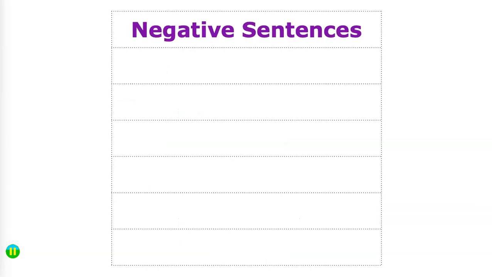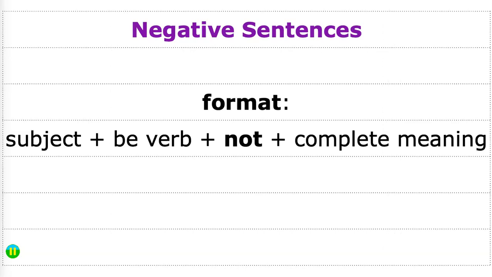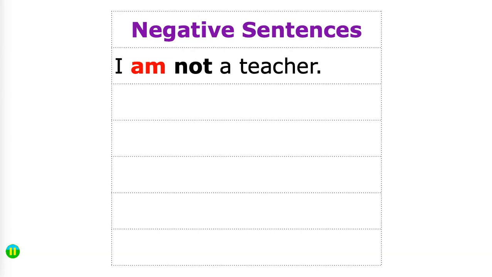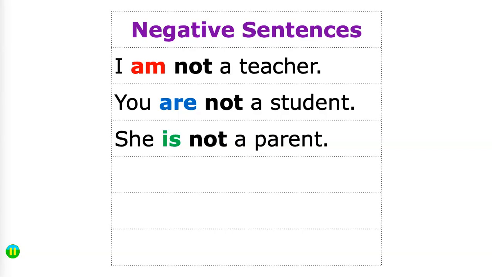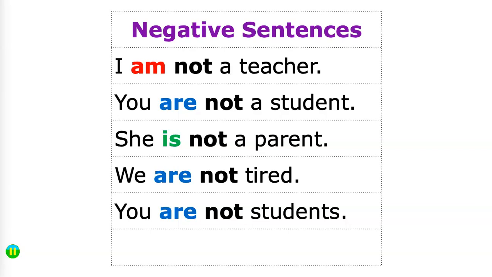Let's contrast that with negative sentences. Here, the format is subject plus be verb plus not plus complete meaning. I am not a teacher. You are not a student. She is not a parent. We are not tired. You are not students.